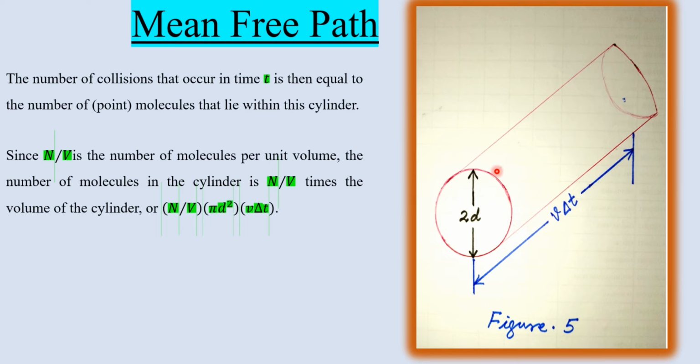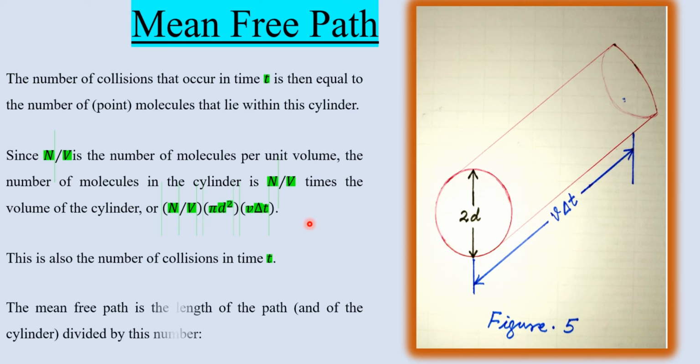And what is the volume? The area of cross section is pi d square and the length is v delta t. We multiply the number of molecules per unit volume with it and we get the total number of collisions in time t. The mean free path is the length of the path, of course the length of the cylinder, and we have to divide it by this number.